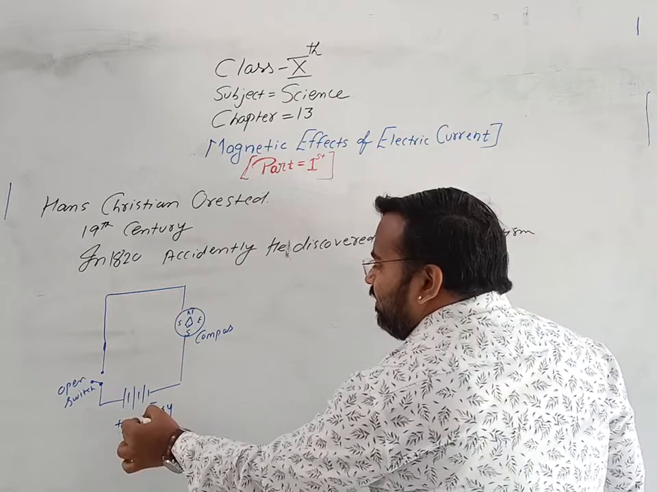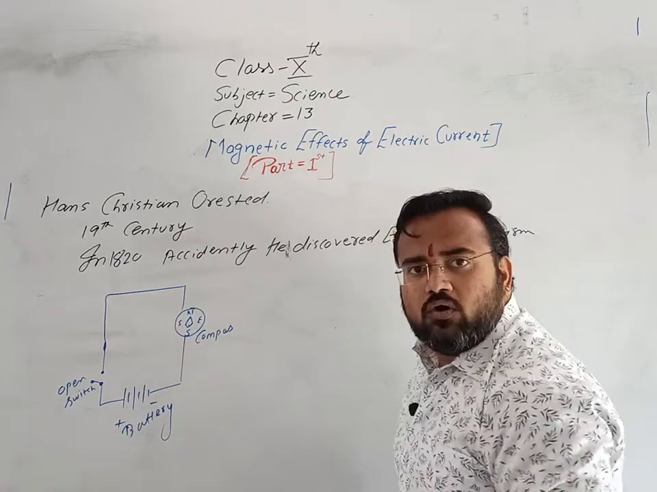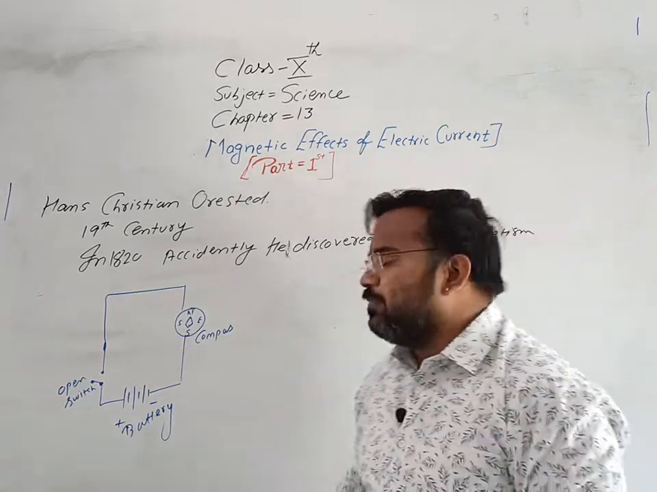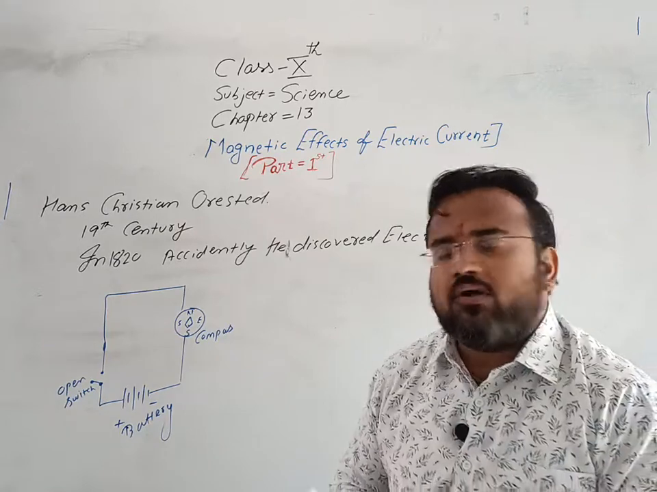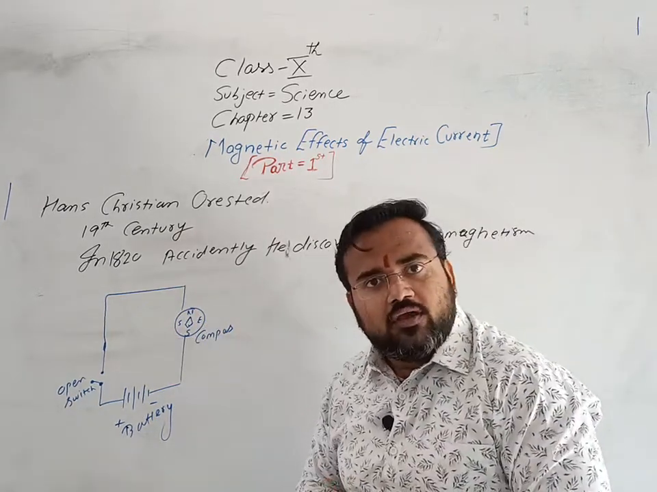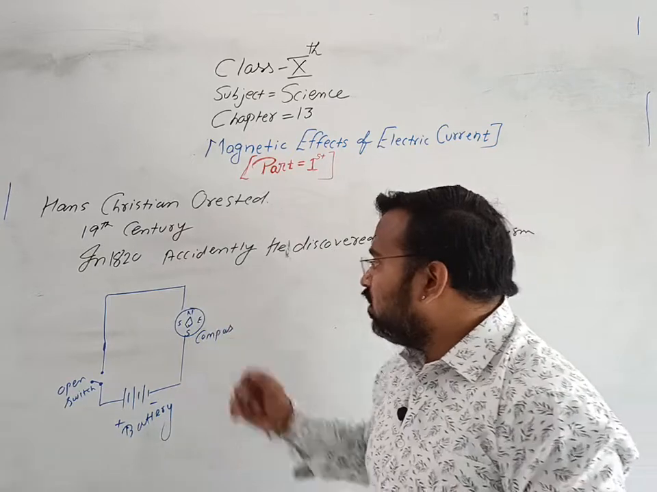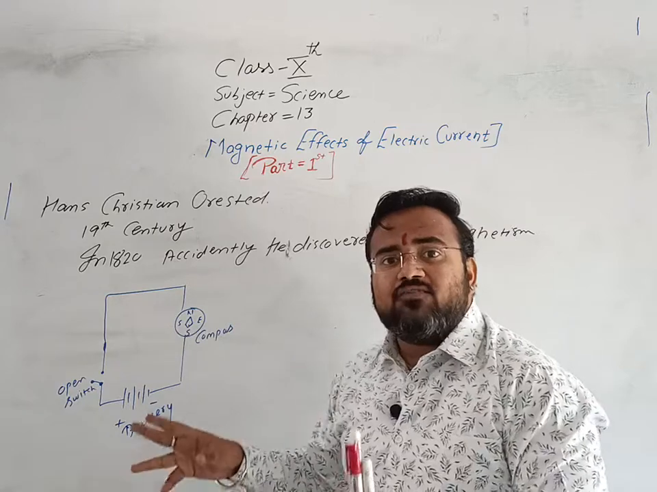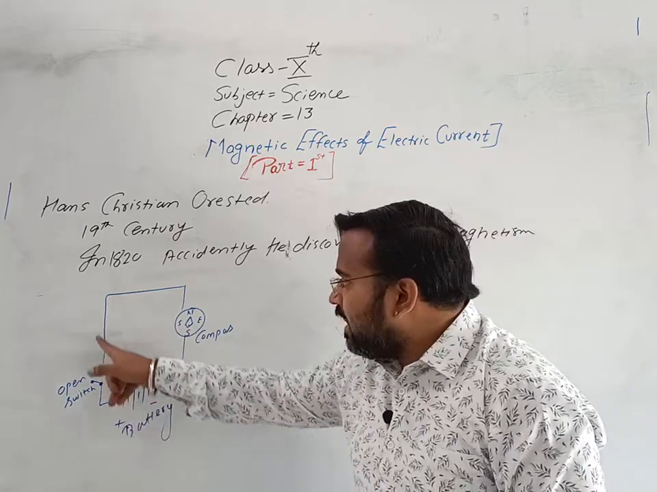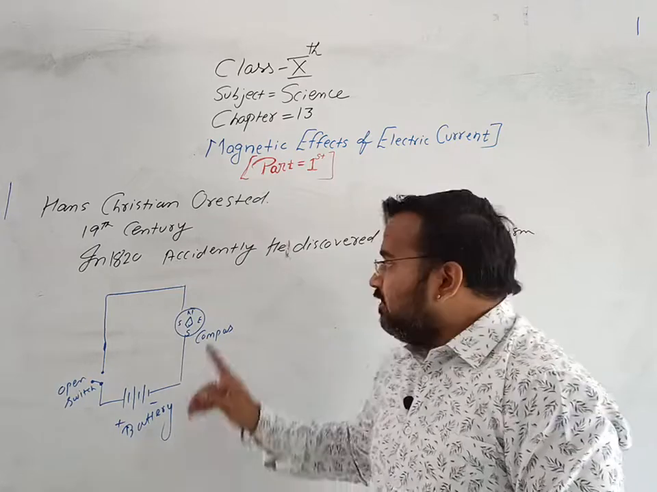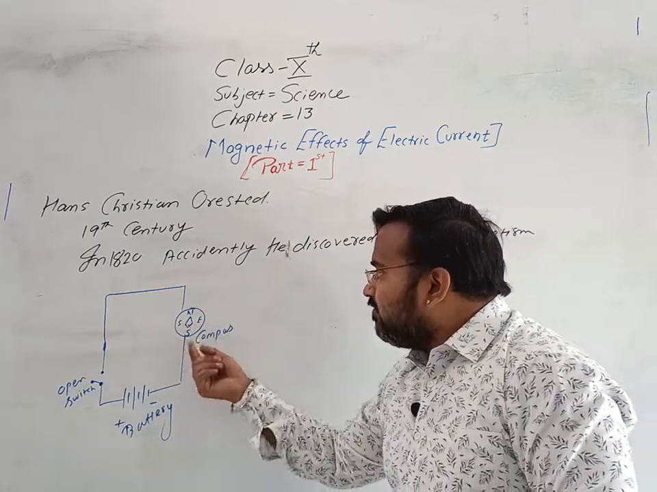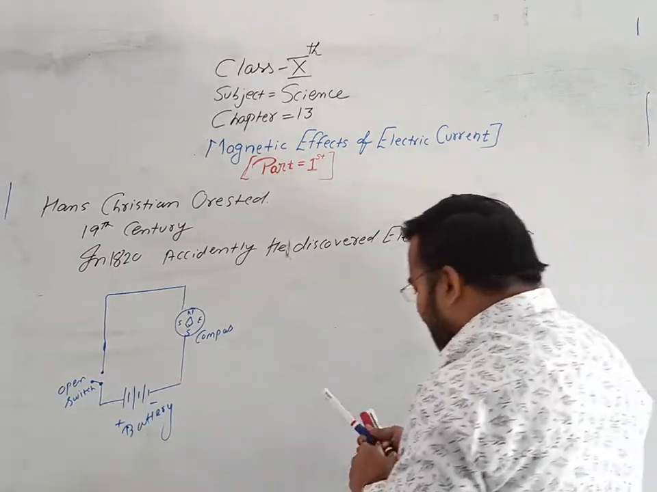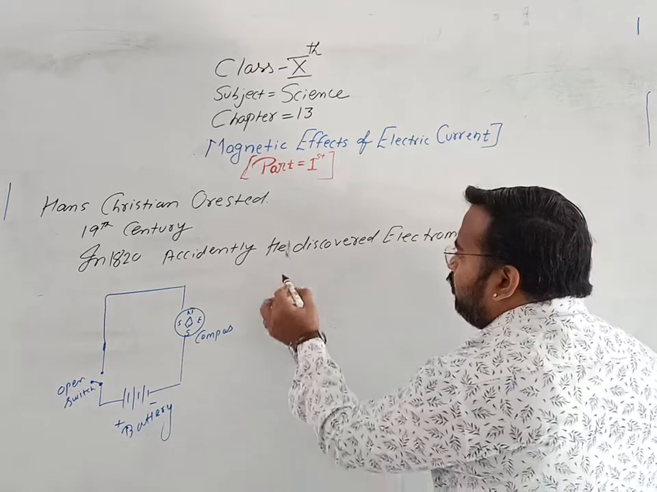Now when this battery has been started and the switch is on, then we have seen one deflection in this compass. Initially, the compass was directed in the north position. Okay, initially the compass was directed in the north position. Whenever the electricity will start to flow in this conductor, there would be a deflection. Okay, so there would be deflection in this needle. Clear? So when the electricity is going to start, let me draw one more setup.